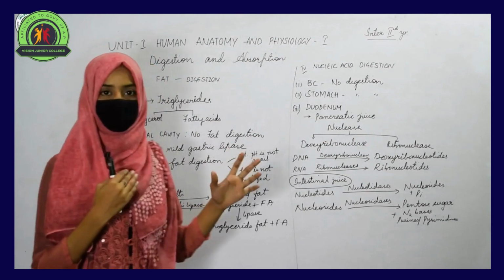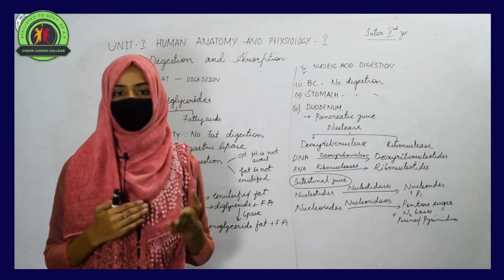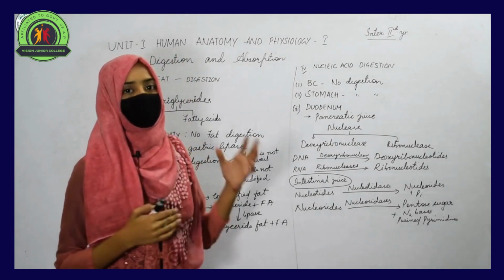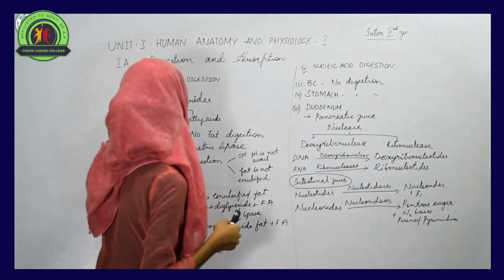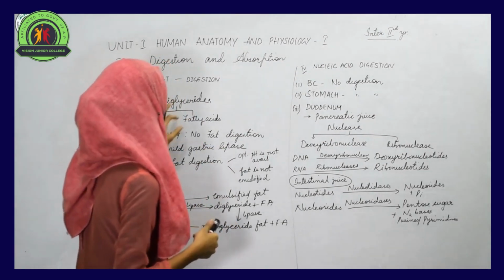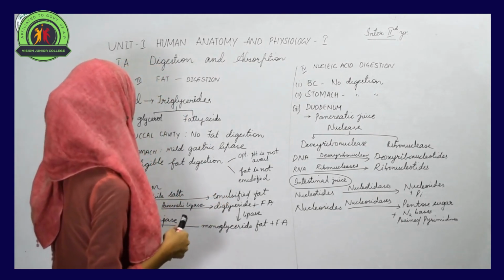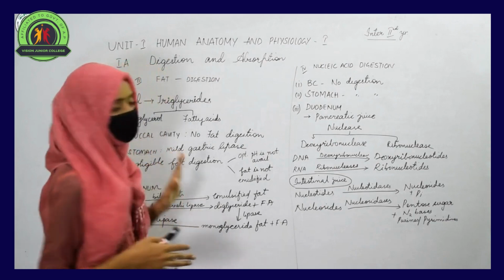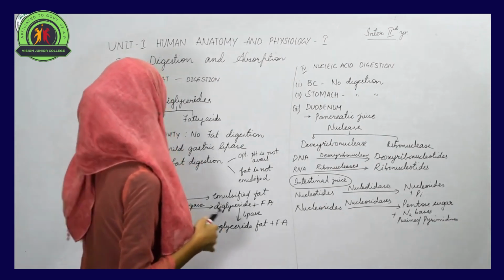When we have food, we have different kinds of nutrients like carbohydrates, vitamins, minerals, fats and proteins. So fats need to be digested because they are present in triglyceride form, which needs to be converted into glycerol and fatty acids that can be absorbed by our blood. So let us see how these triglycerides, or these fats, are getting converted into glycerol and fatty acids.